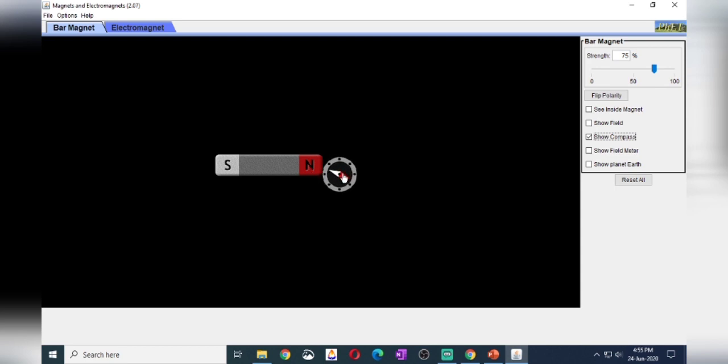If you turn around, you can observe the magnetic needle is moving. In what way? The south part is attracting the north pole. In that way. Now suppose I have the red color part upwards.